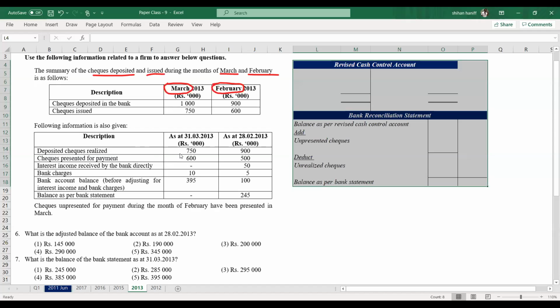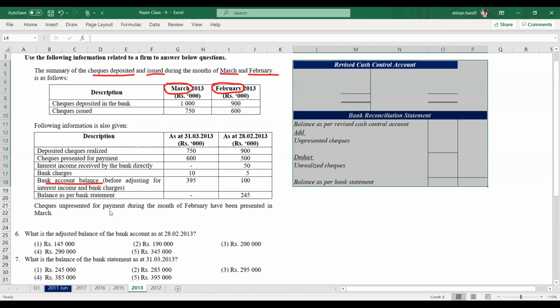The following information is also given. Deposited checks realized. Checks presented for payment. Interest income received by the bank directly. Bank charges. Bank account balance before adjusting for interest income and bank charges. Balance as per bank statement.